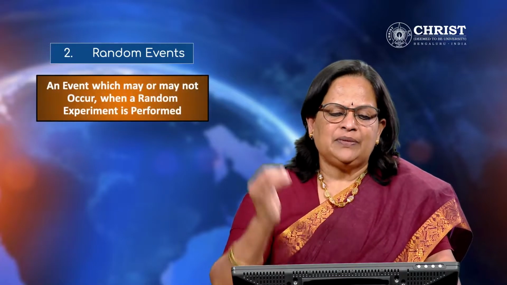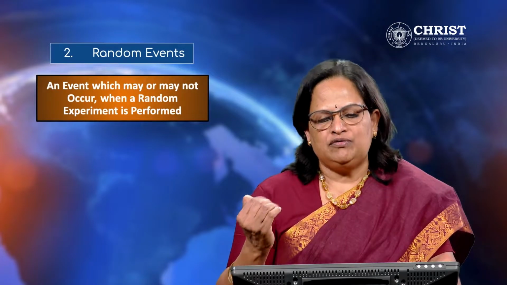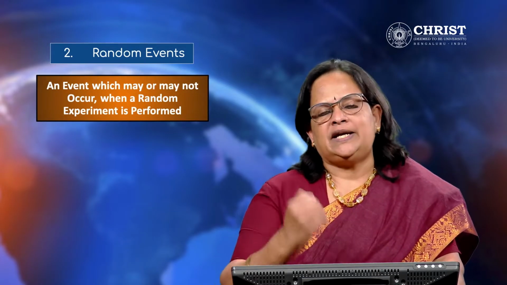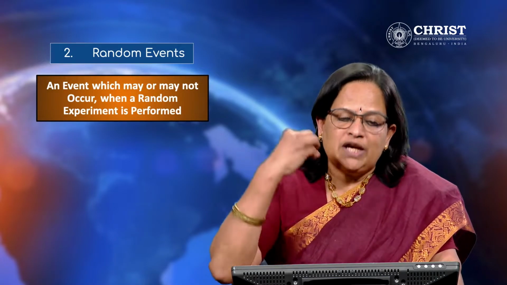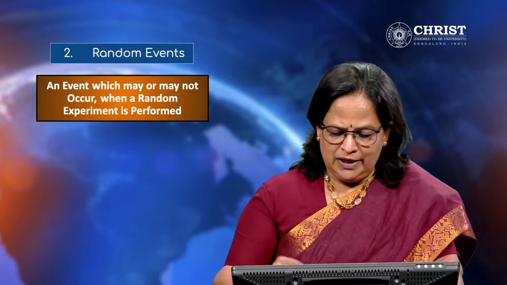So second point, random event: an event which may or may not occur when a random experiment is performed. Example, when we toss a coin, we may or may not get head. It can be tail also. So we cannot predict that. We only have to see the result, then only we will know the outcome of the event.